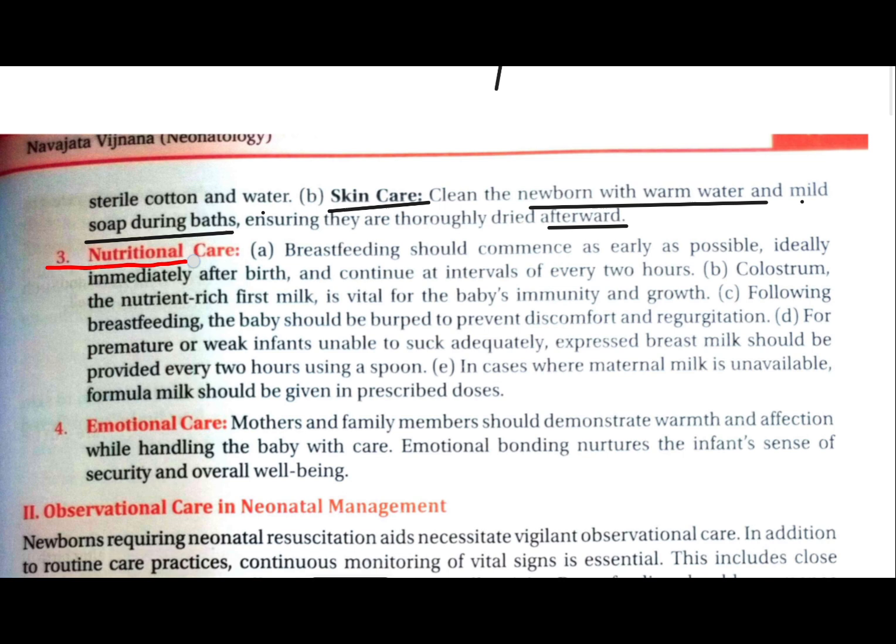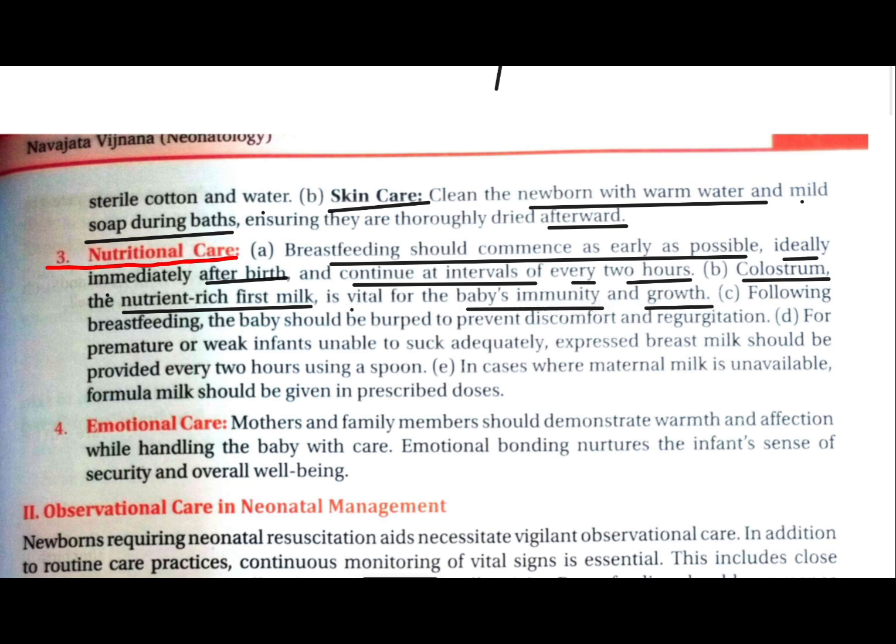Next is nutritional care. Which type of nutritional care do we have to take? Breastfeeding should commence as early as possible, ideally immediately after the birth. When the baby is born, we have to start breastfeeding, and continue at intervals of every 2 hours. Why? Because the first milk is called colostrum, which is very nutrient rich, nutritious for the baby, and important for the baby's immunity and growth. It is a very important factor.